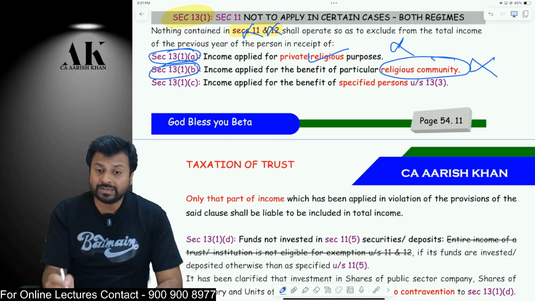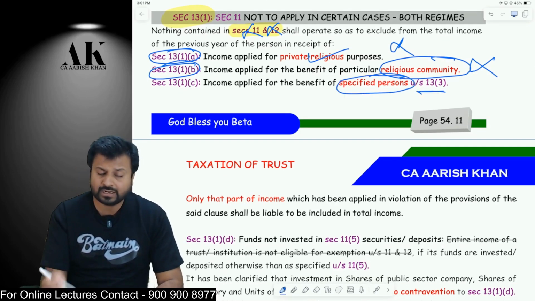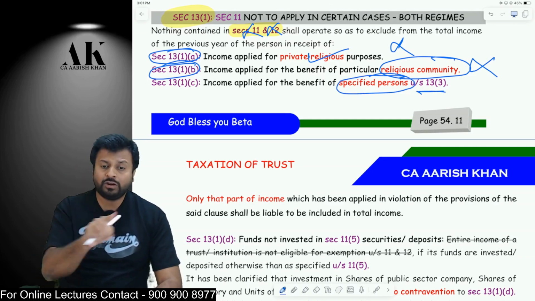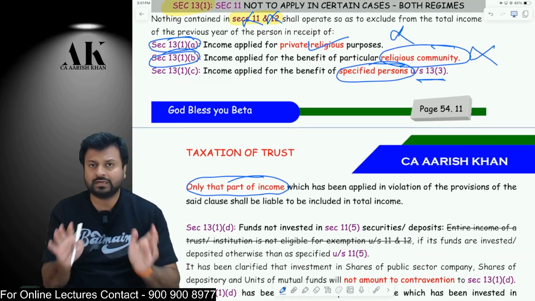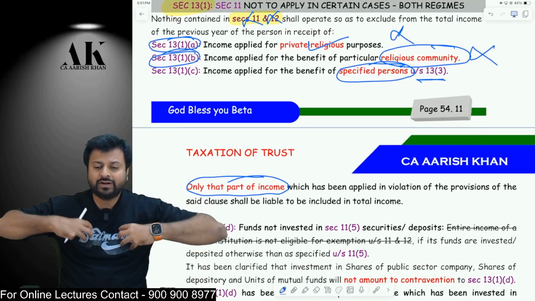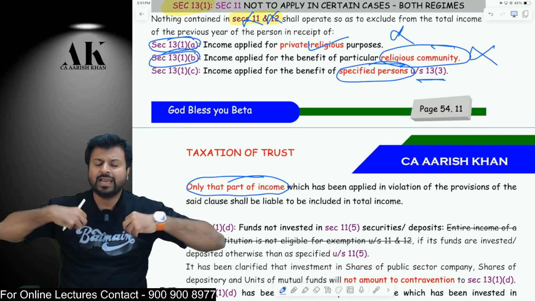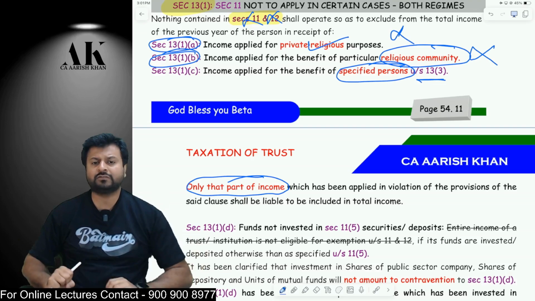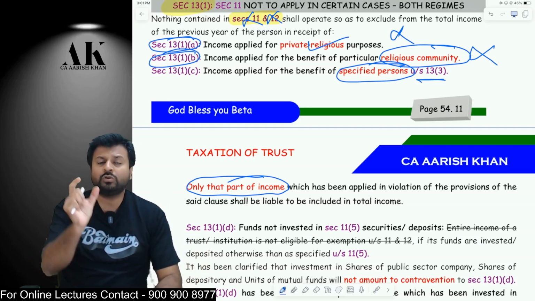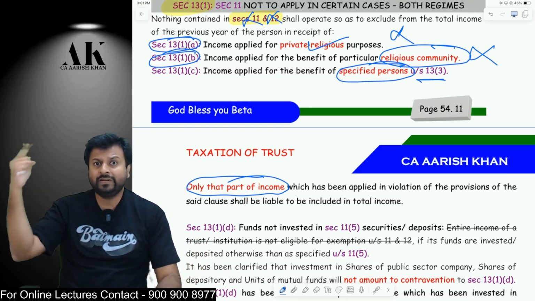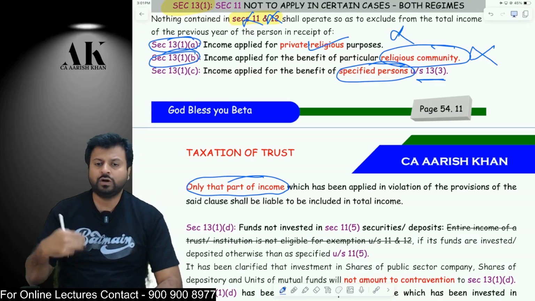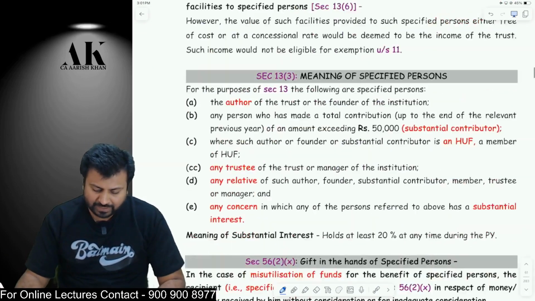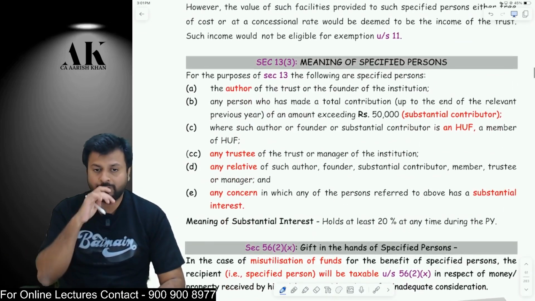If you apply the money for the benefit of a specified person under 13.3, then you will not be eligible for exemption under section 11 and 12 only for that portion of income, not for the entire income. If a trust has an income of 100 crore rupees and 1 crore rupees is applied for the benefit of a specified person, then only 1 crore rupees will not be eligible for exemption. Remaining 99 crore will be eligible for exemption. Now you will ask me a question, sir, what do I mean by specified person? Specified person is defined under section 13.3 as follows on the next page.